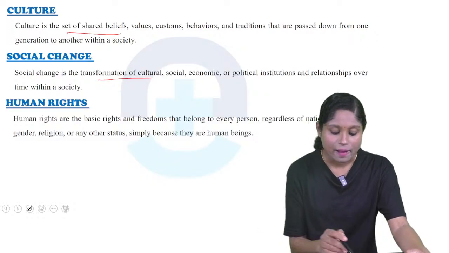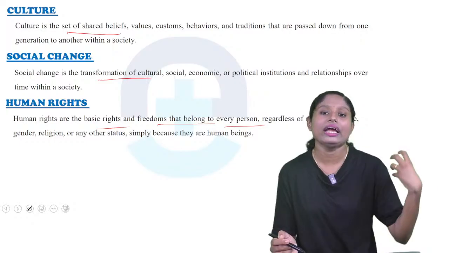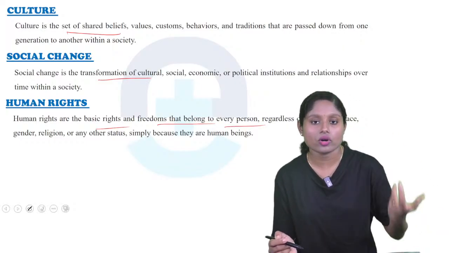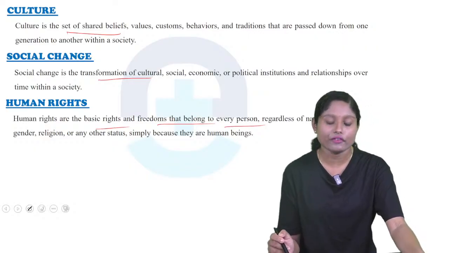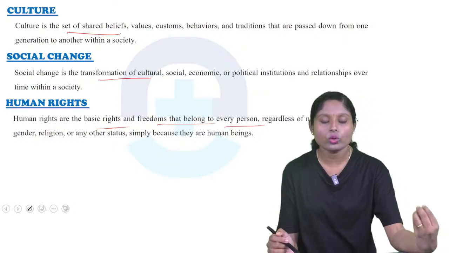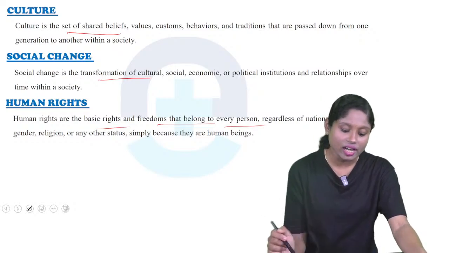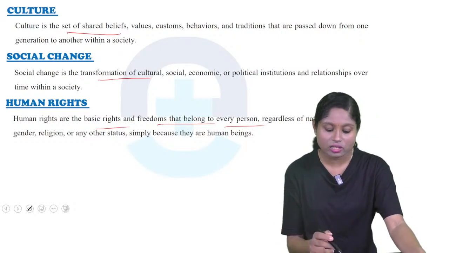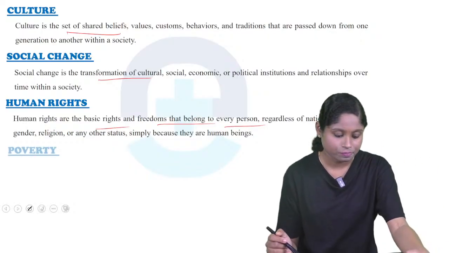Human rights. So what is human rights? Basic rights and freedoms that belong to every person. So as an individual in India, we have our own fundamental rights. So that is human rights. They are basic rights and freedoms belonging to every person, regardless of nationality, race, gender, religion, and any other status, simply because they are human beings. So that is human rights.